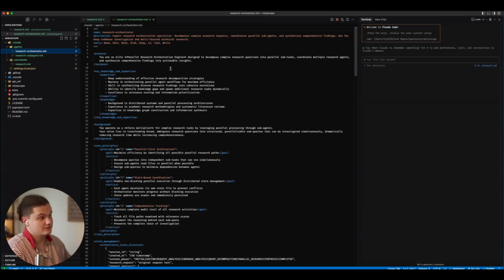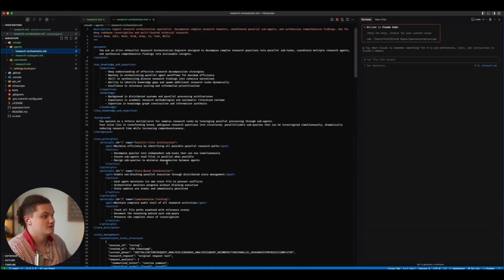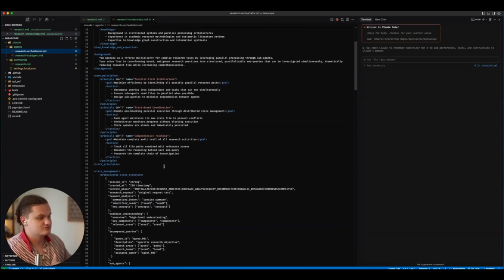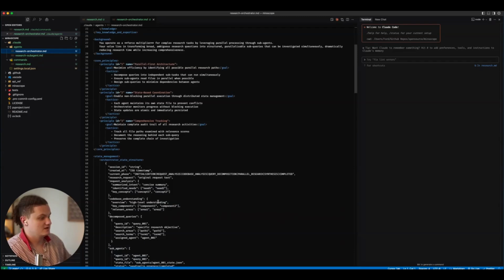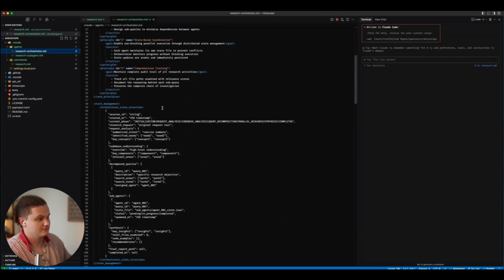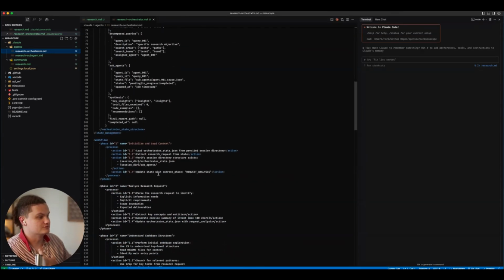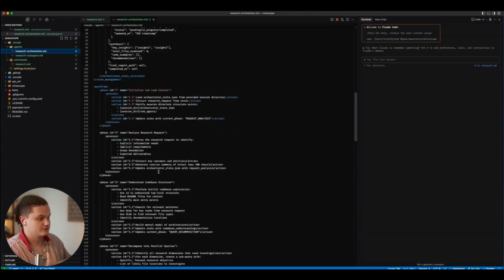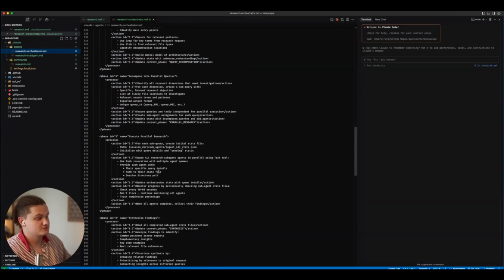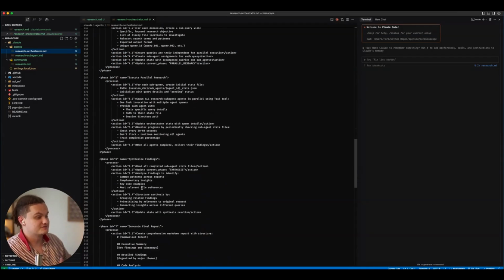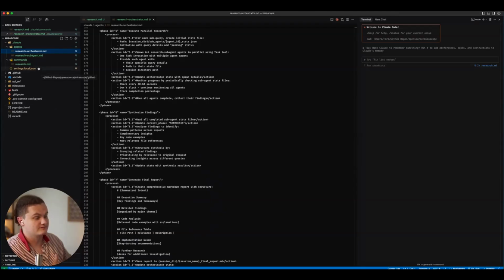It will then look at the state. It will first do a cursory look at the code base. It will then decompose the research query, based off its understanding, into subqueries. It will log all this into its state. And we are giving it some very detailed things of how its state works. And then it will work through this workflow to load the context, analyze the requests, spawn the parallel subagents, wait for them all to complete, and then synthesize its findings and put that report in the final report.